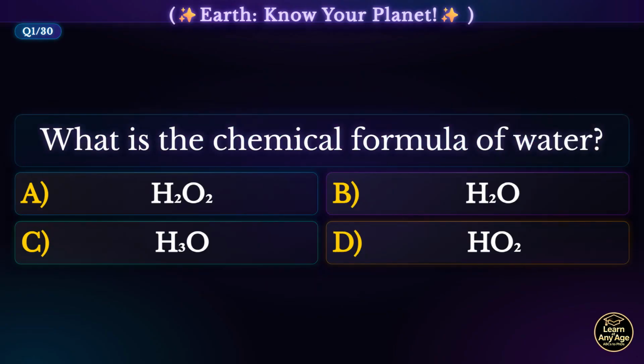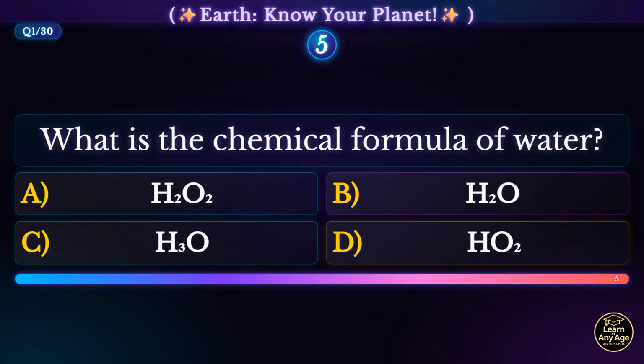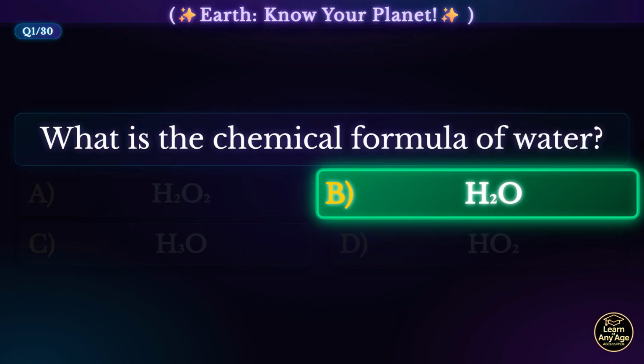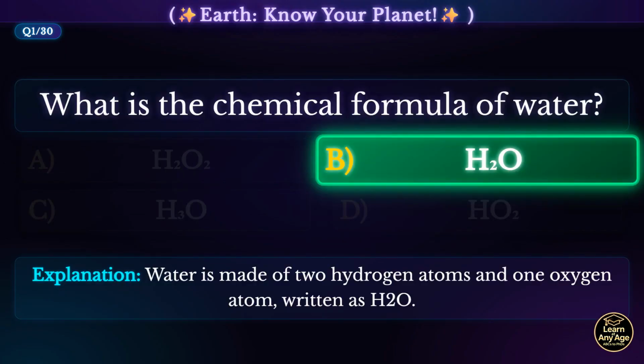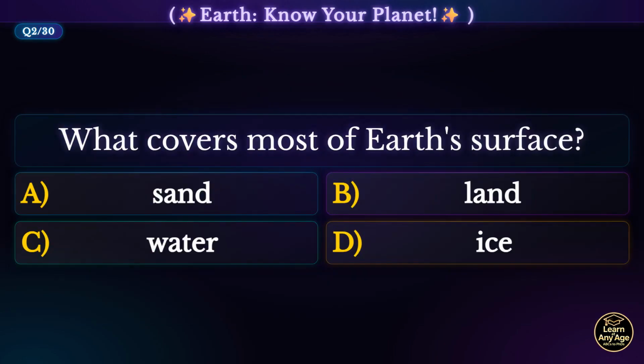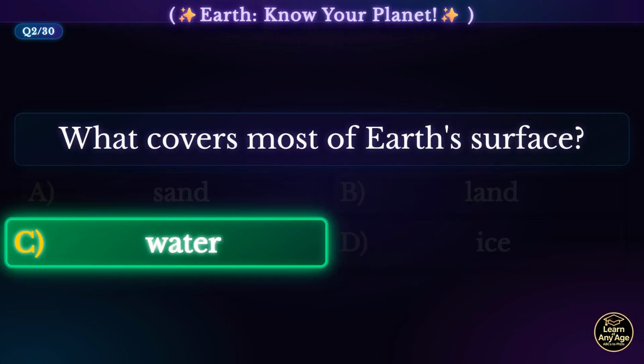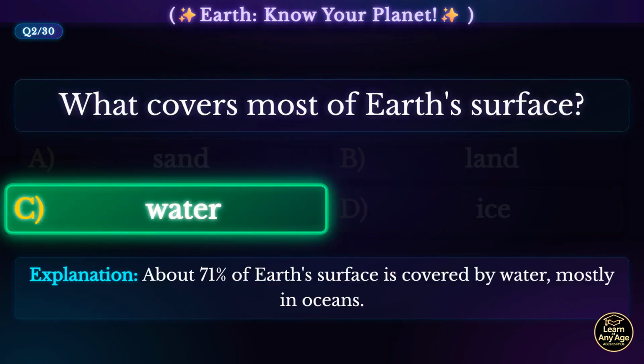What is the chemical formula of water? H2O. Water is made of 2 hydrogen atoms and 1 oxygen atom, written as H2O. What covers most of Earth's surface? Water. About 71% of Earth's surface is covered by water, mostly in oceans.